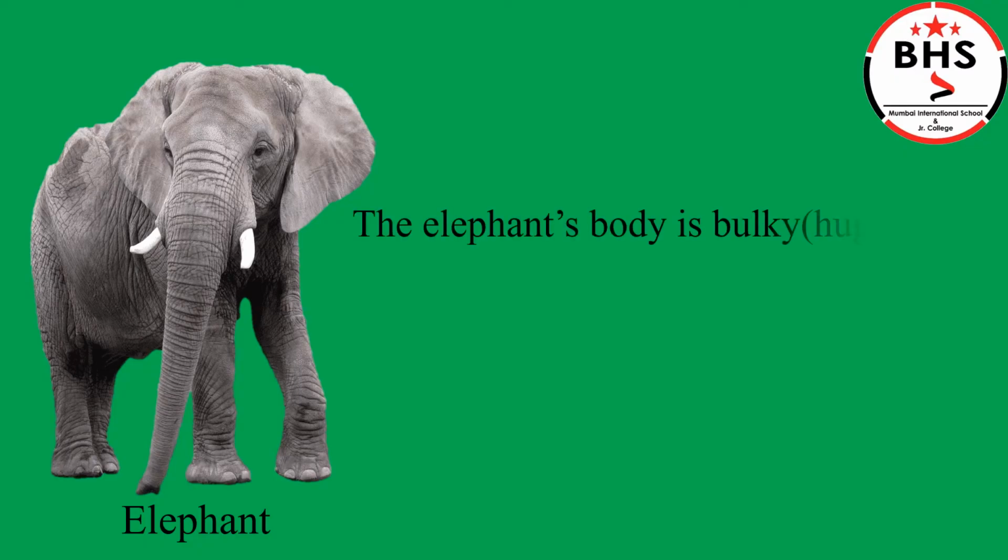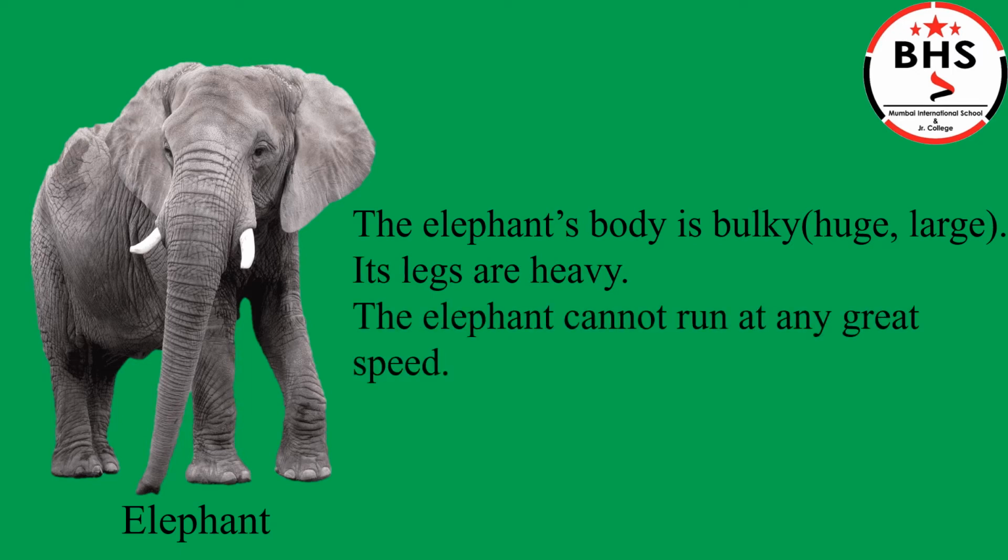Elephant. The elephant's body is bulky, huge, large, big. Its legs are heavy. The elephant cannot run at any great speed. It cannot run fast because of its weight.